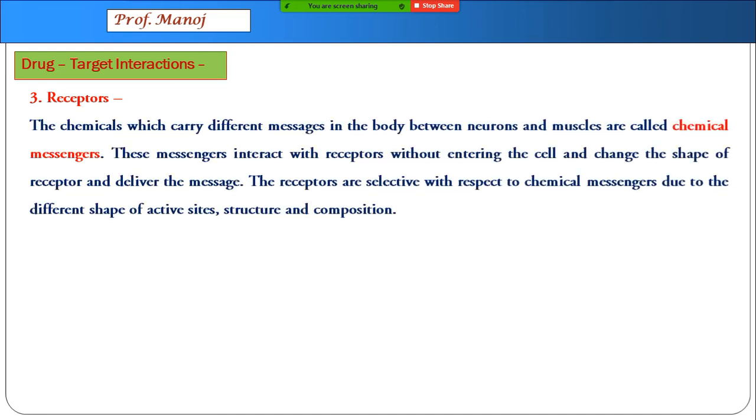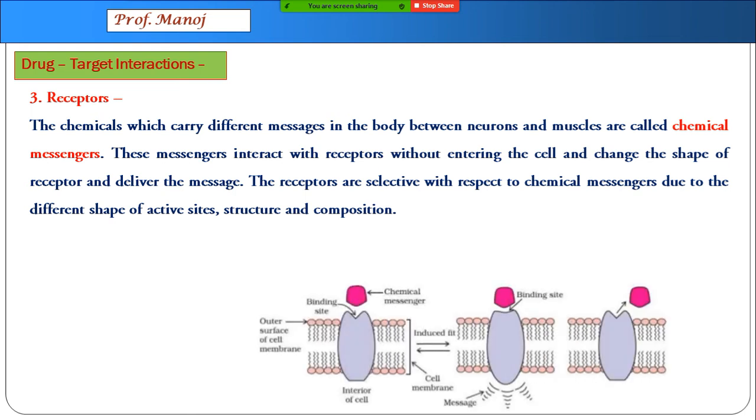Now, those chemicals which carry different messages from the neurons and muscles are chemical messengers, and those will give you different kind of messages. For example, you can see here a chemical messenger is getting attached to the binding site. A chemical signal is sent inside the cell. When that chemical goes away, the signal is stopped.